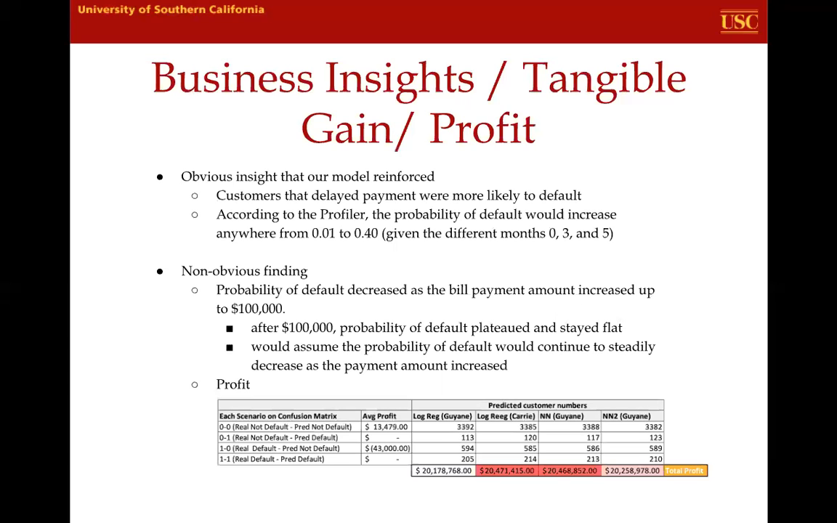Finally, from a profit analysis, we can see the different predicted customer numbers based on different models, and then the top 2, the logistic regression and the neural network, clocking in at 20.47 and 20.46 million, respectively, profit from this population.